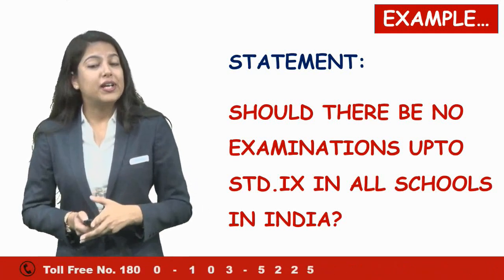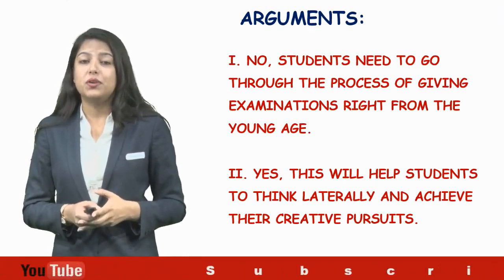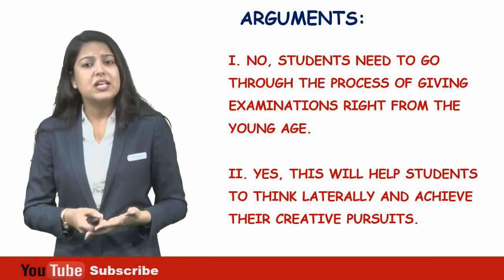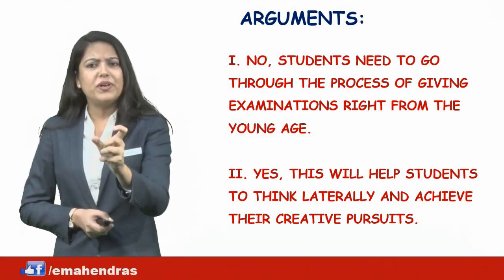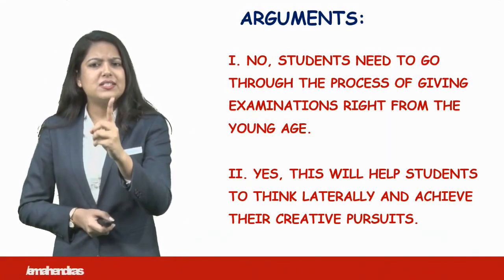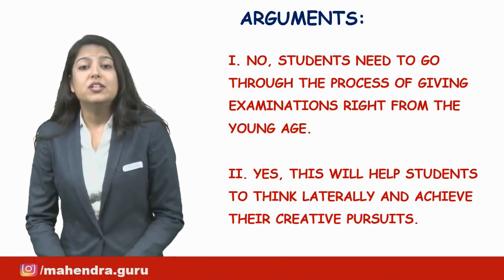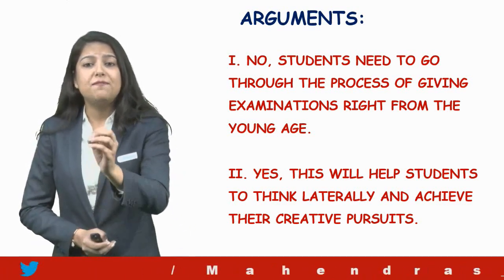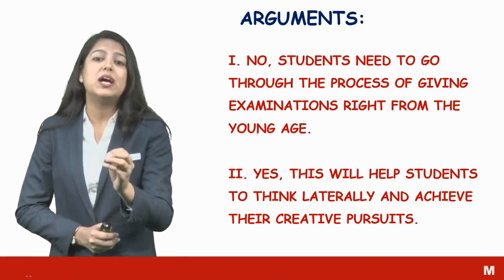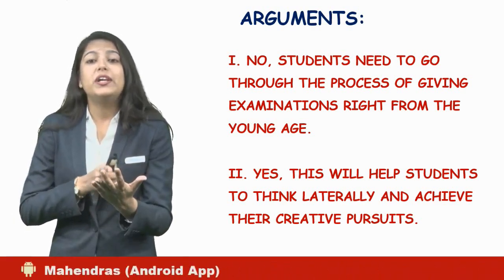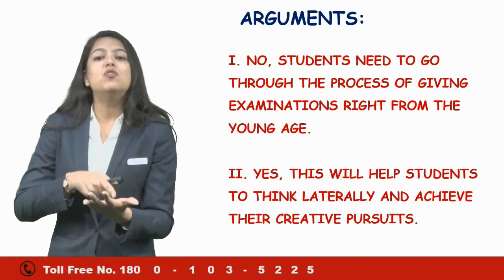So let's check the arguments. No, students need to go through the process of giving examinations right from a young age. That means in this no, the opinion, the view presented in front of you, is this making any majority sense? Is this counting the majority? So yes, it is counting, because if I say students need to go through the process of giving examinations right from a young age, so see, the majority counting process. How many of you support counts the majority?